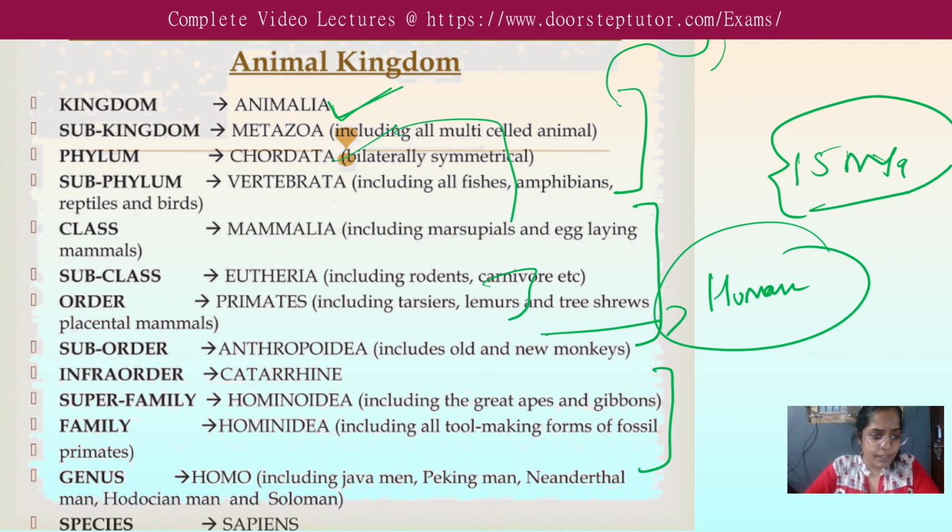Now we have the suborder, that is Anthropoidea, which includes old and new monkeys. Anthro means old. So at the older time, the type of monkeys was there, and how it looks based upon their face and the jawline, based upon the U-shaped character, based upon the locomotion. Because some of them have long nails, so they're moving and crawling like this, and humans have forelimbs and hind limbs that differ. Forelimbs are shorter than hind limbs. So based upon the locomotion, the genus is Homo and the species is Sapiens.